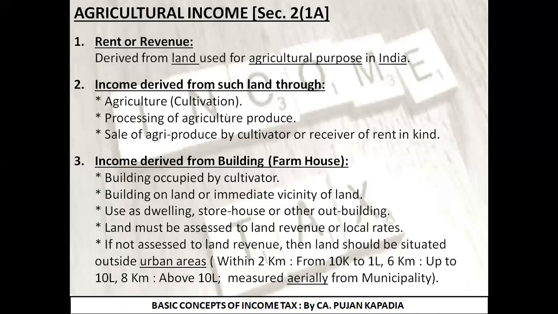To be part of this particular definition, my agricultural land is supposed to be outside the urban area. So in case of Surat, after the boundary of Surat ends, I need to go further 8 kilometers and my land should be situated outside those 8 kilometers. I hope you are getting it. Fine. पहले तो सूरत की बाउंड्री है, वहां से I am measuring 8 kilometers. My land should be situated outside those 8 kilometers also to be termed as an agricultural land. I hope I am clear with the definition. It is written over here, which we have discussed in detail in the last lecture also.